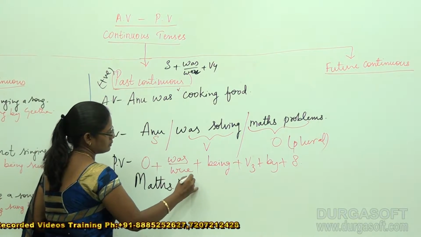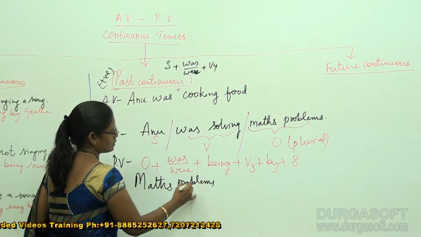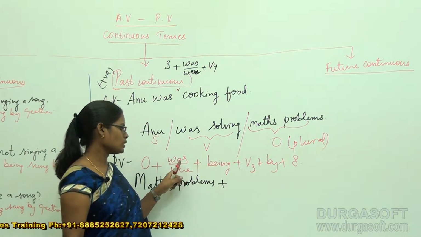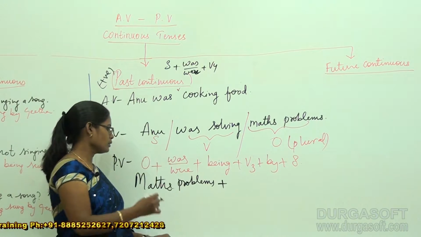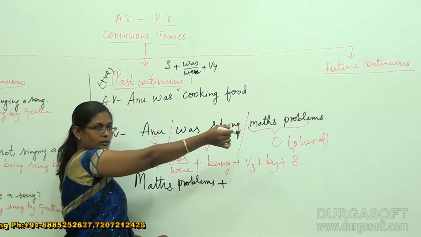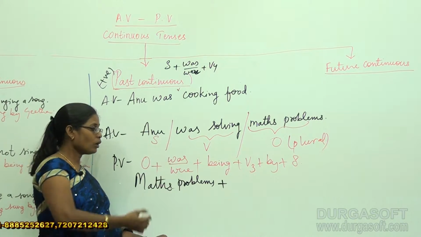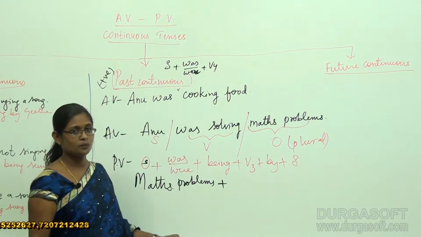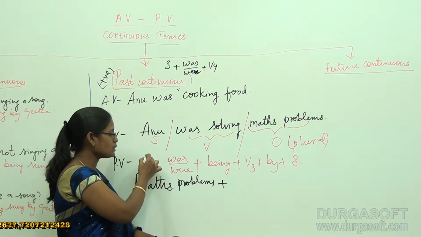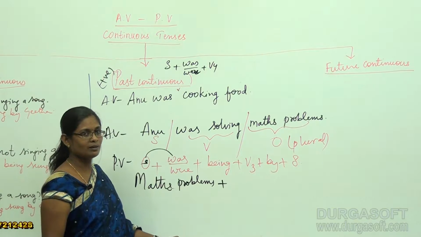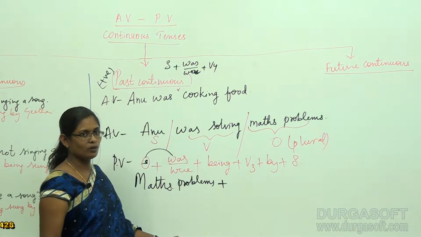Maths problems plus was or were. Remember, though it's an object there in the active voice, when it comes to passive voice, the object becomes subject. So there should be some agreement between the subject and the verb that is following it.